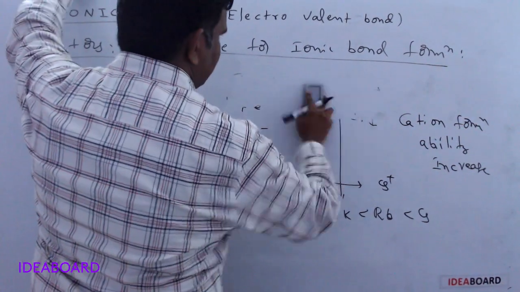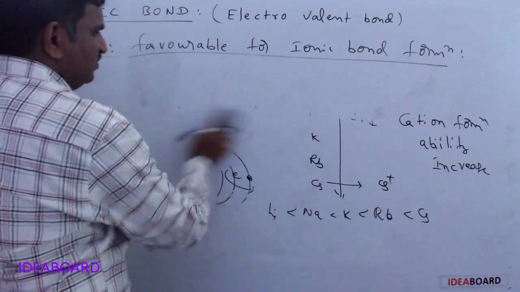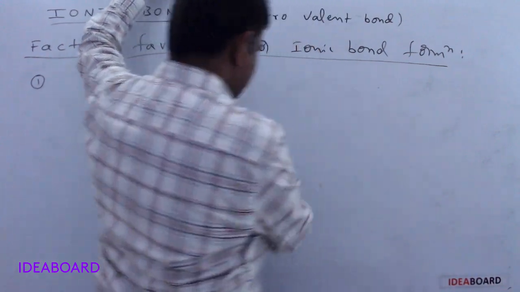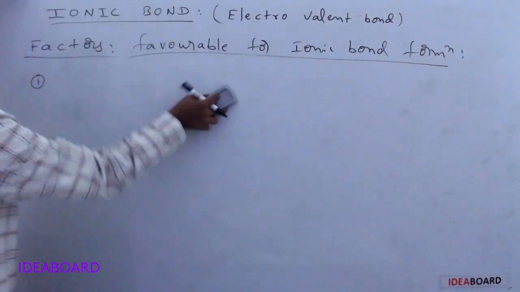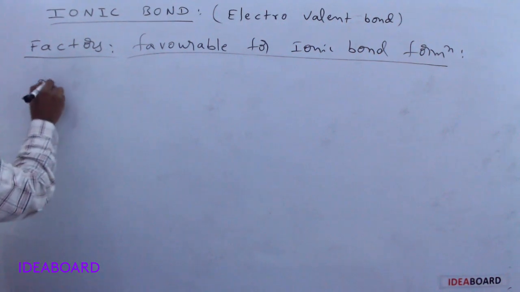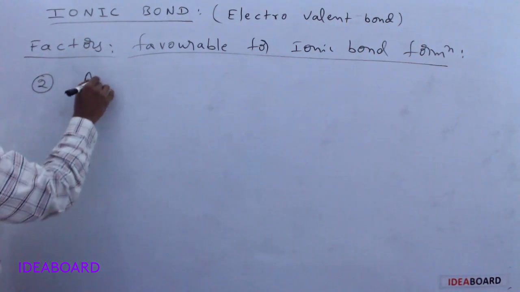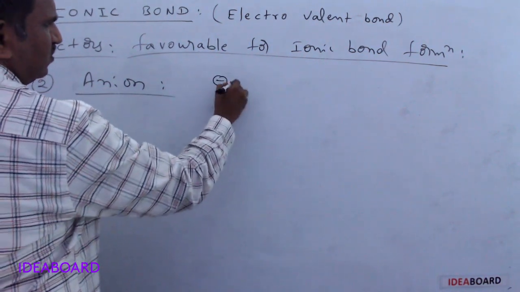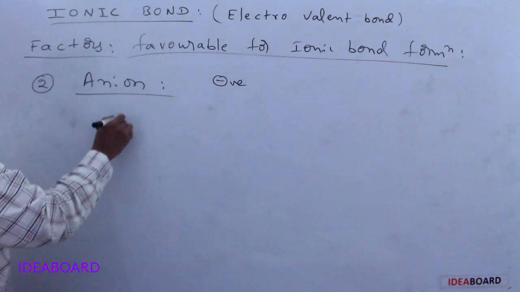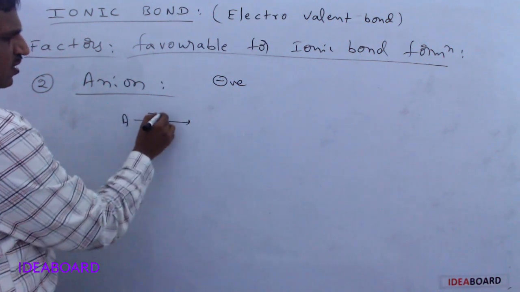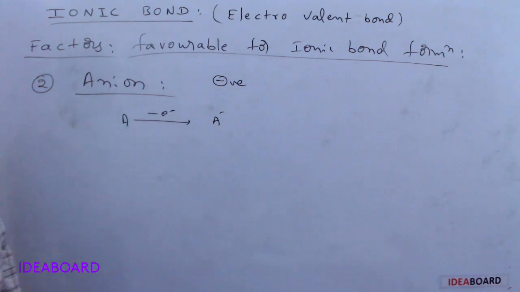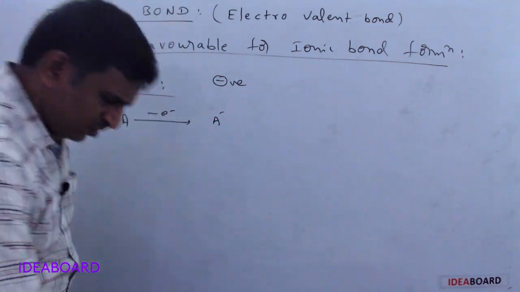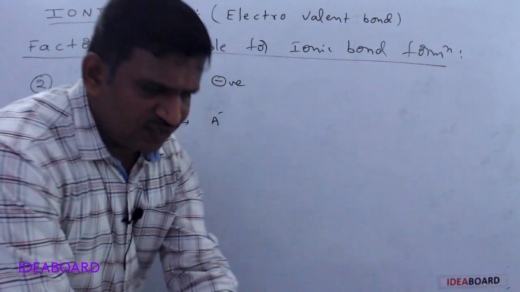Next, the second factor means anion formation is required. How is an anion formed? Yes, when an electron is gained, we get an anion. So the second factor is anion formation. Here, anion means a negatively charged ion. Negative ion formation. Suppose you take A, it gets an electron, then it is converted to A minus. Who will take up an electron easily? Which atom will take the electron easily from any other atom?